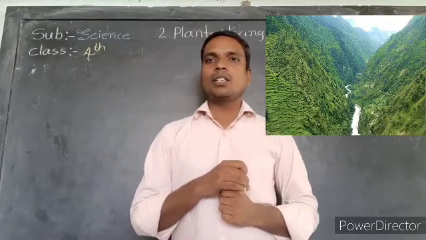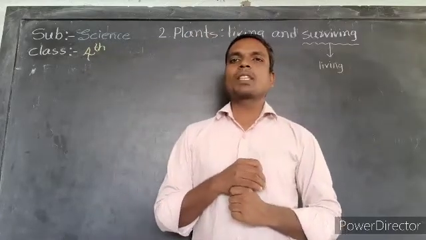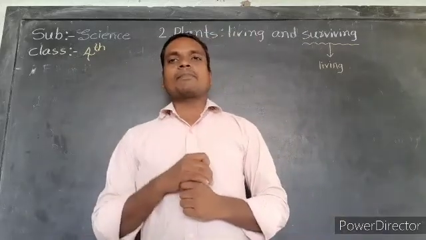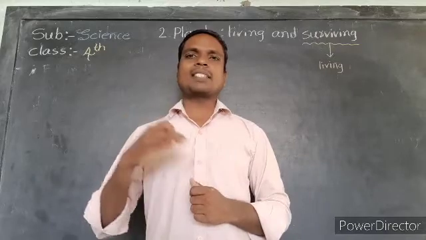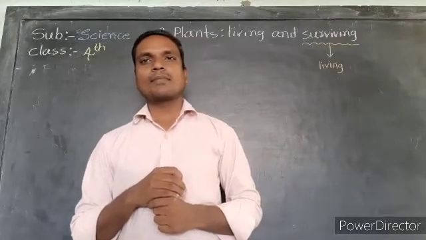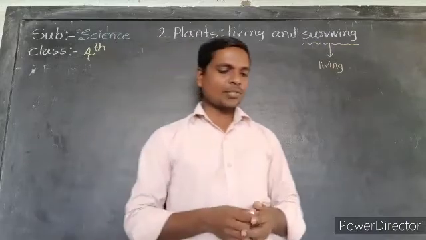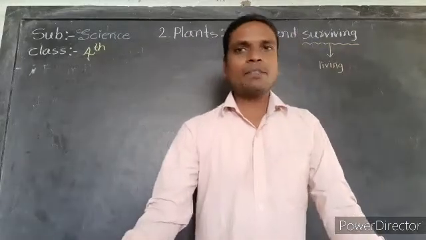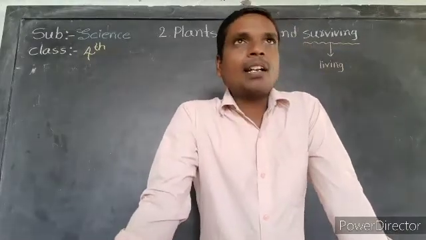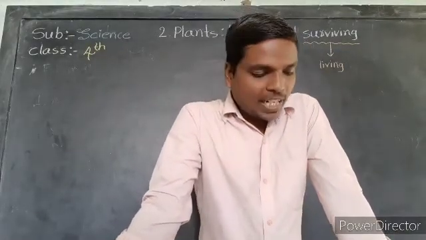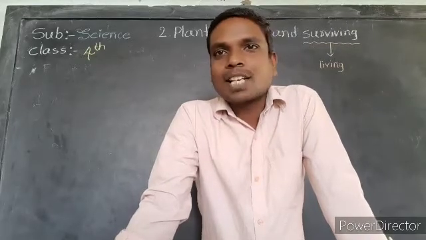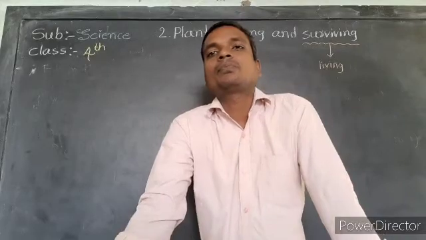In fact, plants grow everywhere. So my dear students, plants differ from each other depending on the surroundings where they grow.